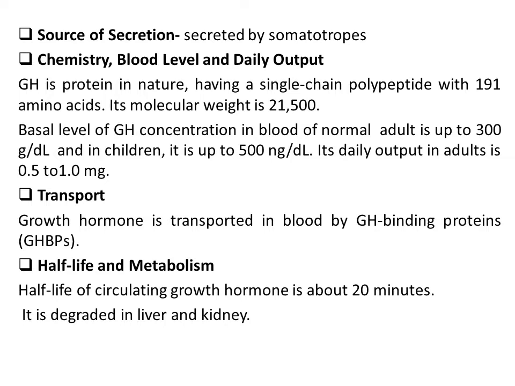21,500. Basal level of growth hormone concentration in blood of a normal adult is up to 300 nanogram per dl, and in children it is up to 500 nanogram per dl. Its daily output in adults is 0.5 to 1 milligram. Growth hormone is transported in blood by growth hormone binding proteins. Half-life of circulating growth hormone is about 20 minutes. It is degraded in liver and kidney.